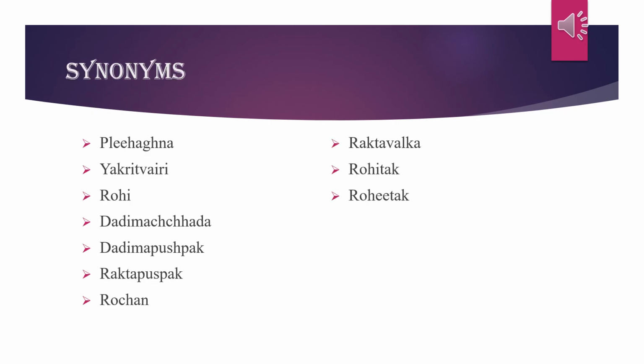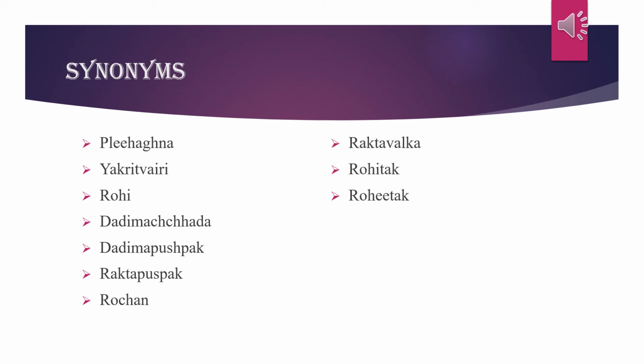Now the synonyms. Plihagna. This plant is used in spleen disorders, so it is very beneficial for spleen disorders. That's why it is given the name Plihagna. Next is Yakrit Vari. It is very much beneficial again for liver disorders. That's why it is given the name Yakrit Vari. Next is Rohi. It is an efficacious remedy for disorders of liver and spleen. That's why it is given the name Rohi.